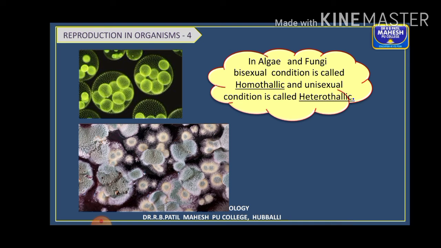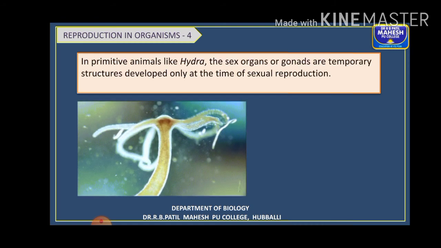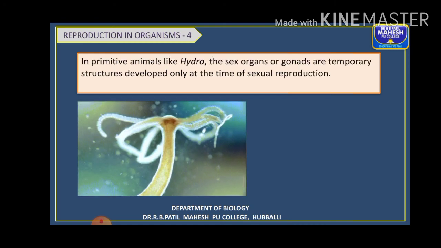If two different thalli are there, one is a male thallus, the other one is a female thallus, then such condition is said to be heterothallic. Remember the terms, children. Homo in the sense same, both are present on the same thallus, it is homothallic. Hetero, different, that is two different thalli are there, male thallus and female thallus, that is said to be heterothallic condition. So that is about the plants.